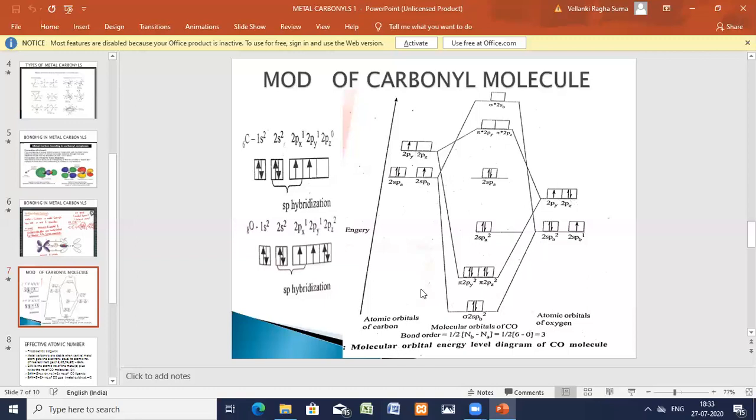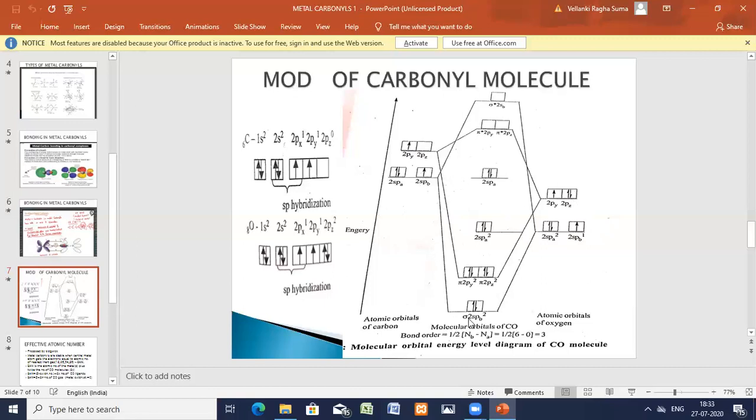Now in this one, how many electrons do you have? Here, see. 1, 2, 3, 4. Carbon has 4 valence electrons. And this oxygen has 6 valence electrons: 1, 2, 3, 4, 5, 6. 3 are in the hybrid orbitals, 3 in unhybridized orbitals.